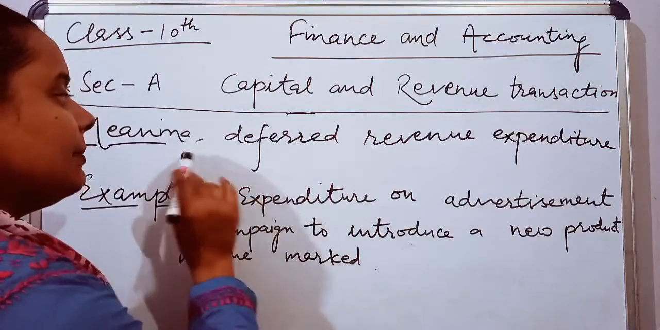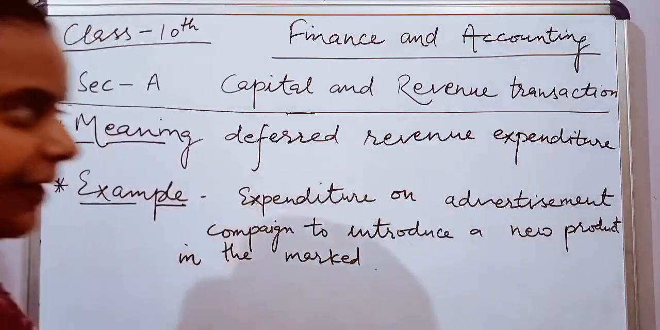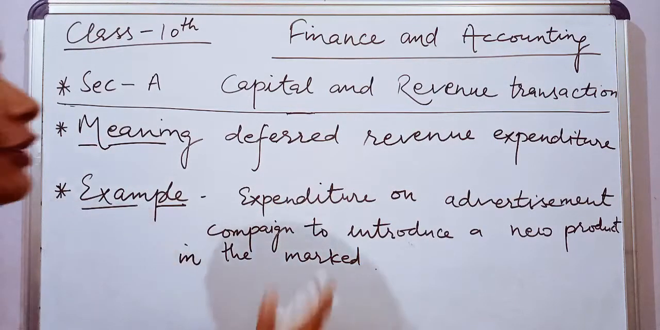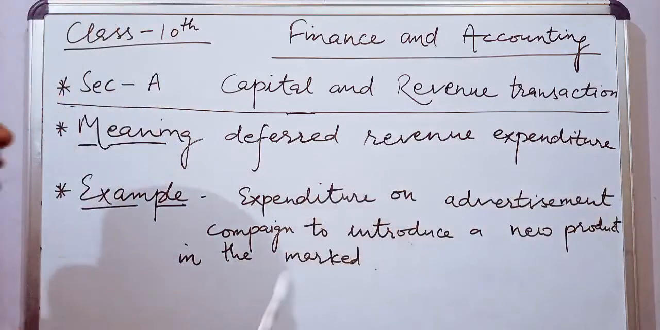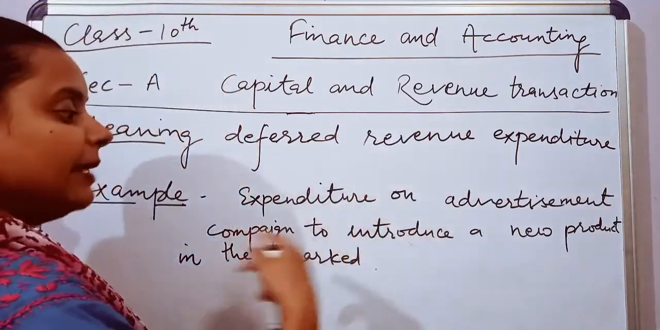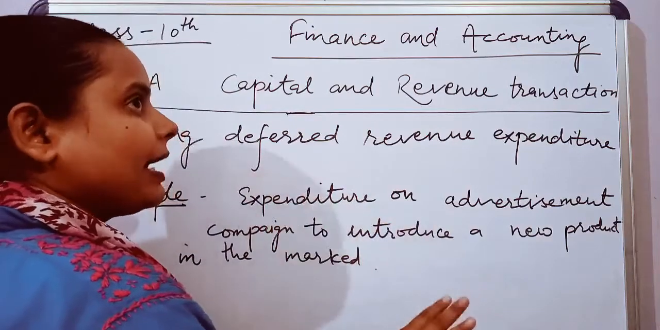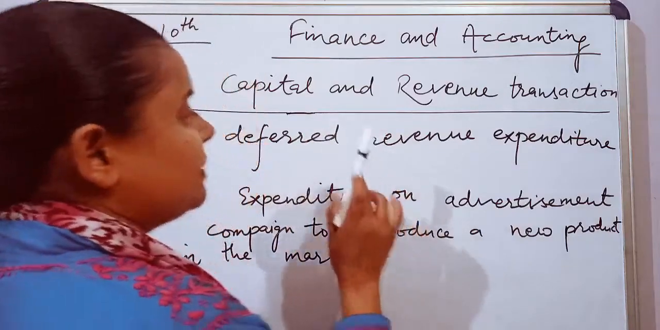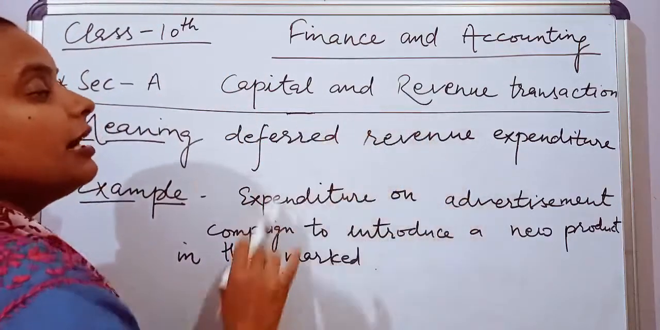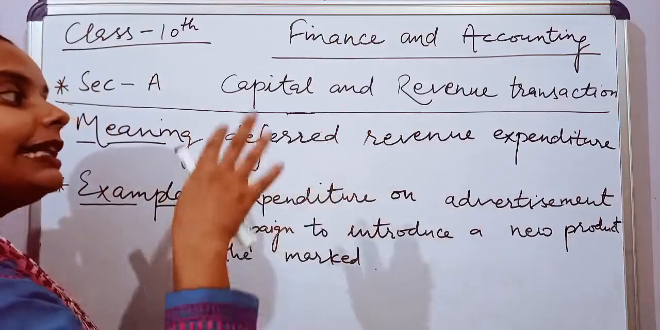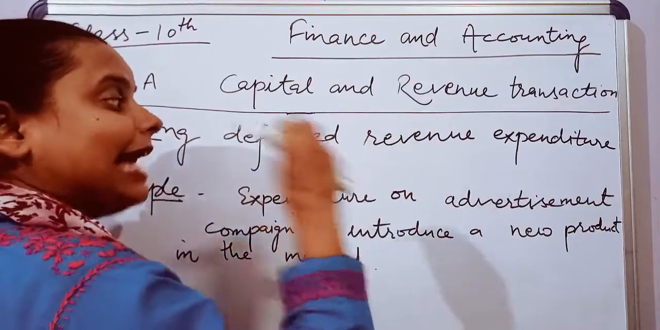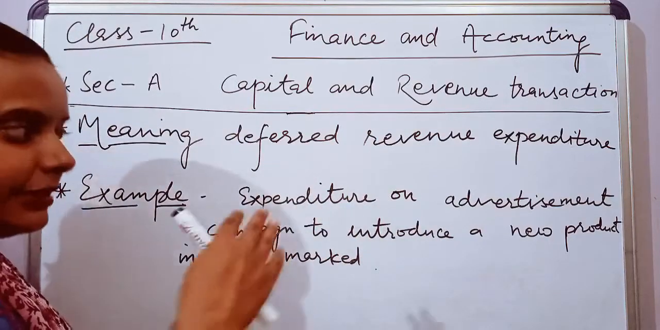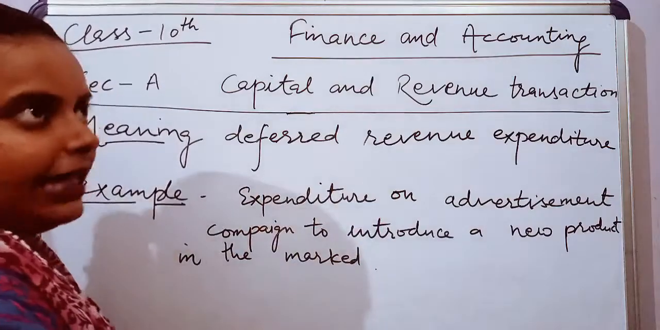Moving on to the next, that is the meaning of deferred revenue expenditure. This is the benefit of some revenue expenditure. What I told you, revenue expenditures are those expenditures the benefit of which we can use in the same accounting period. That time only we utilize them. But deferred revenue expenditures are those revenue expenditures whose benefit is not taken in that particular time period. Matlab, in that period it is not consumed totally. The benefit of that can be taken for more than one accounting period.